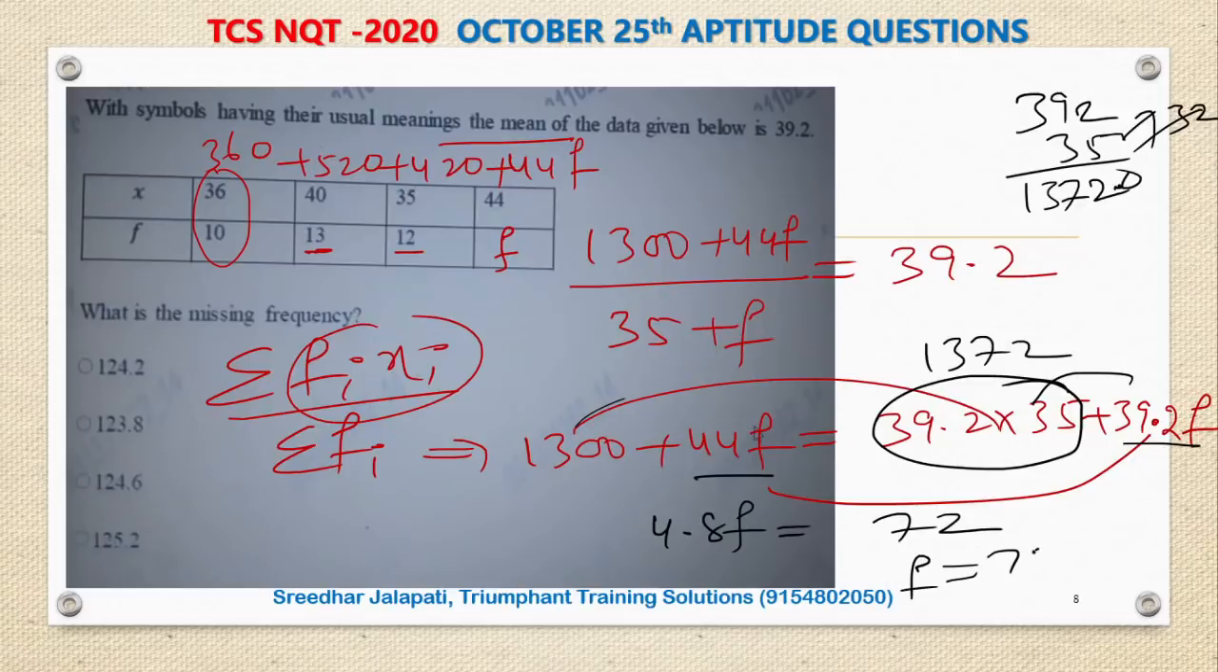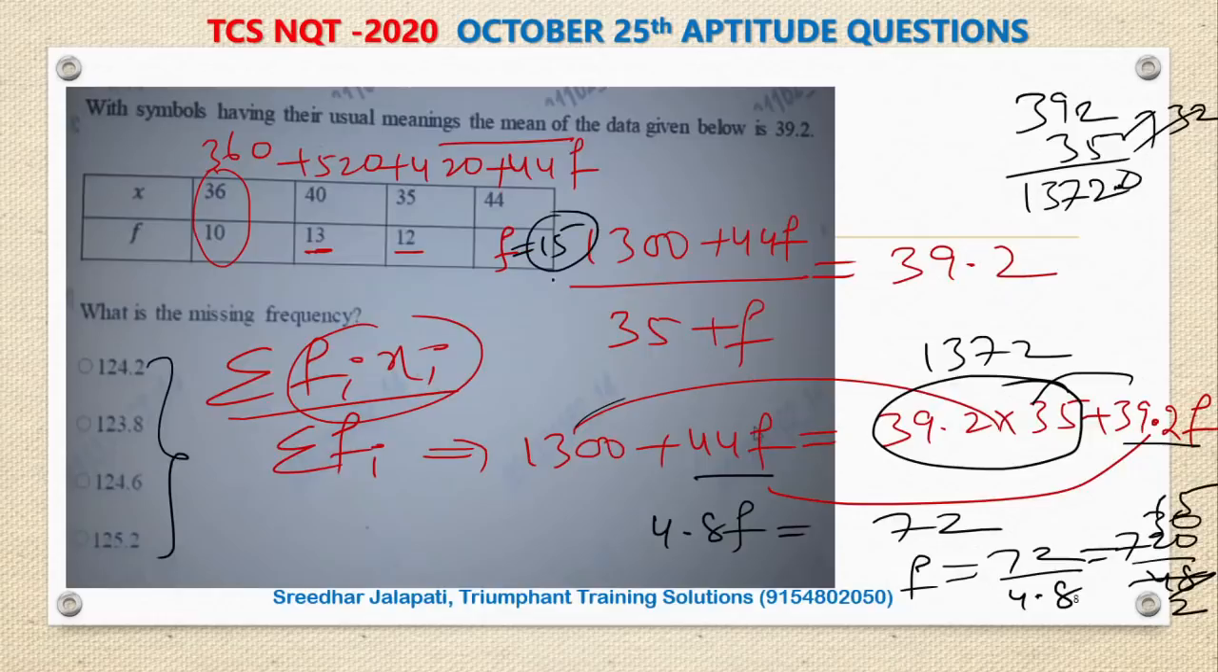So f is equal to 72 by 4.8. So this I can write as 720 by 48. That is 24 twos, 24 threes, 2 ones, 15. So we got the frequency as 15. This is 15, but this is not there in the options. The unknown frequency is 15.